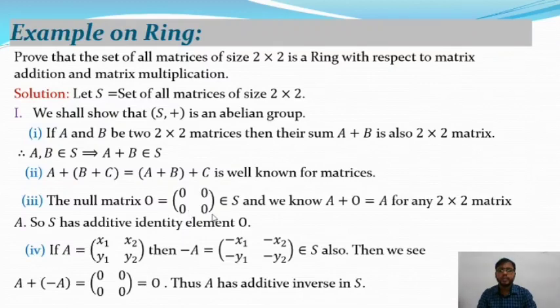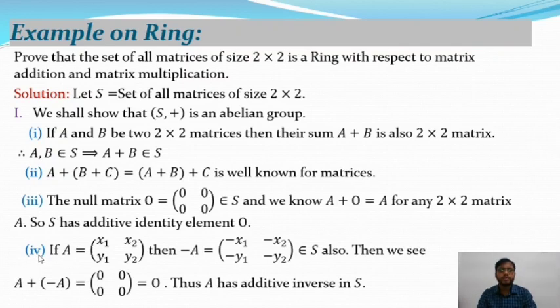All the elements of this matrix are 0, and it belongs to S. And we know that A plus 0, where A is any arbitrary matrix and 0 is the null matrix, is equal to A, and it is a 2 cross 2 matrix. So S has the additive identity element 0, and it belongs to S. So S plus satisfies the identity property, and 0 is the identity element, it belongs to S.